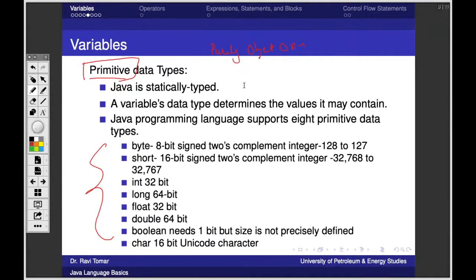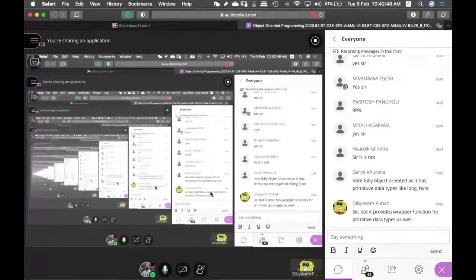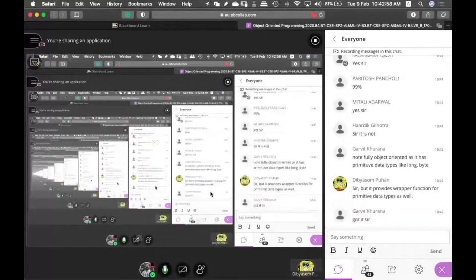The second answer would be coming somewhere in unit 3. That would be the wrapper classes. So Java provides wrapper classes that can convert any primitive thing to an object. And if in any of our programs we are not using any primitive and are only using wrapper classes, then that program is completely object oriented. If we use a primitive inside it, it is not completely object oriented. Understood? As simple as that. So because of having primitives, it is not completely object oriented.